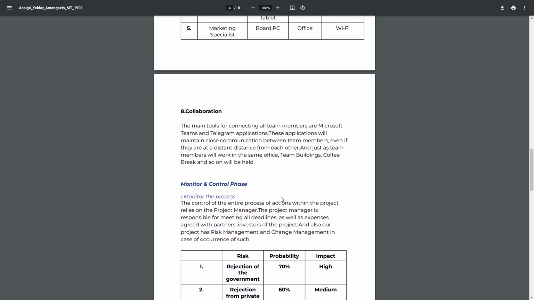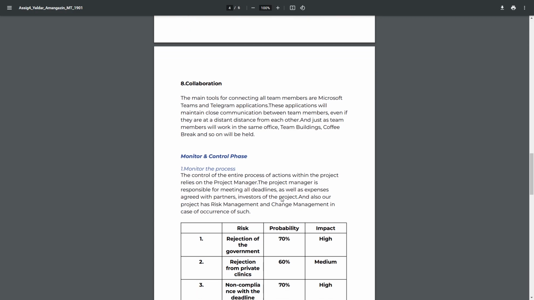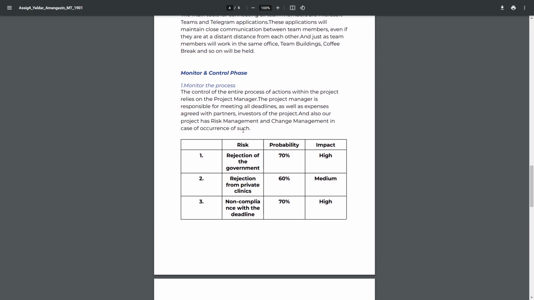So monitor and control phase. First, monitor the process. The control of the entire process of actions within the project relies on the project manager. The project manager is responsible for meeting all deadlines as well as expenses agreed with partners, investors of the project. And also our project has risk management and change management in case of occurrence of such. Here we have a risk management table.